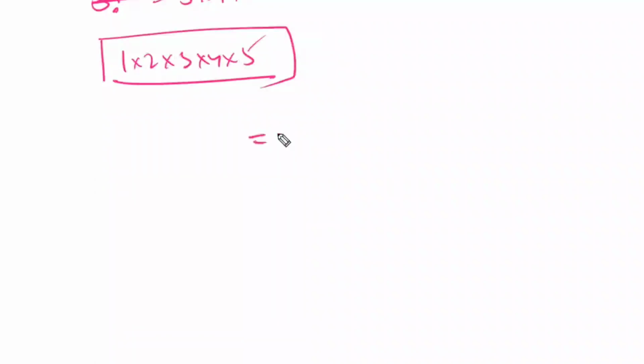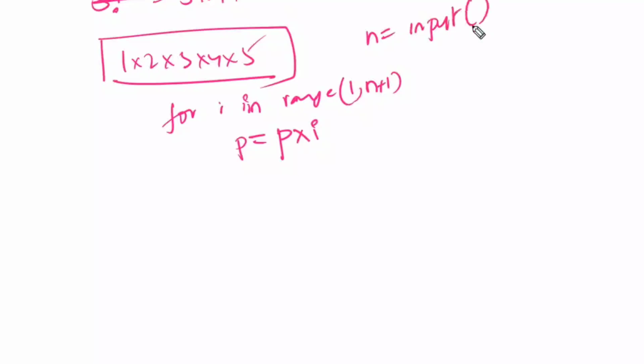First, you have to take P into I, and store it in P. Now, every time you are changing the I value. From where to where are you changing the I value? For I in range of, from where? Starting with 1. To where? Till whatever value the user has entered, that is n plus 1. Ask the user to enter the value: input of n. P is equal to 1. Initialize P is equal to 1.